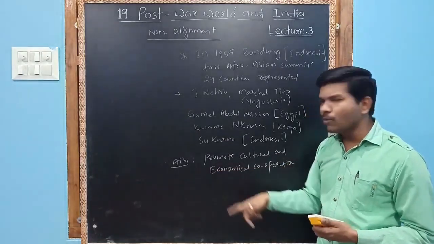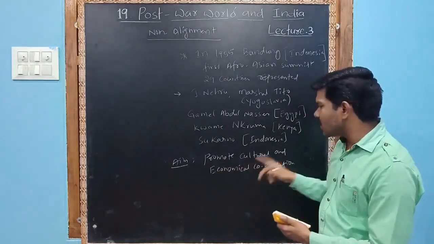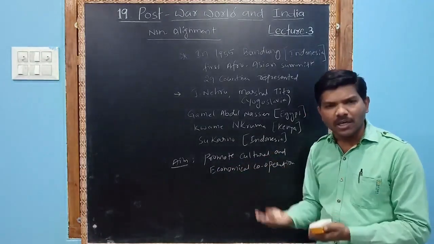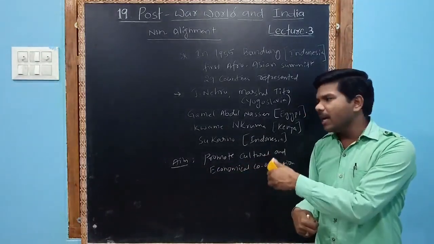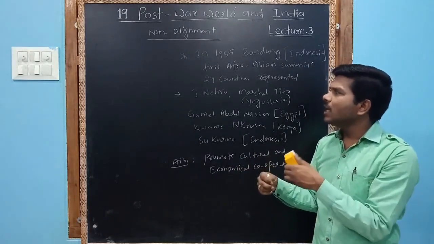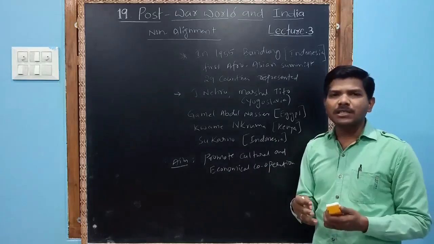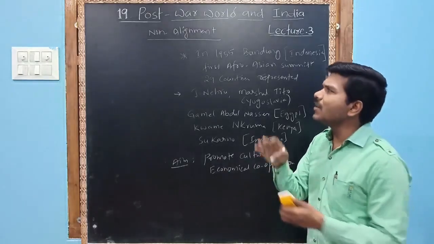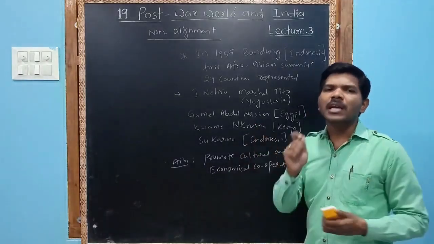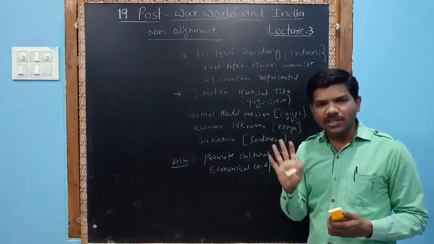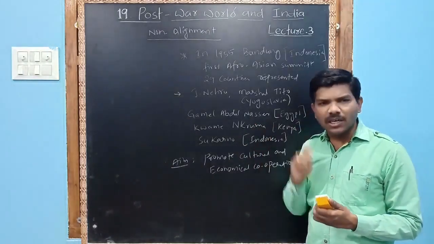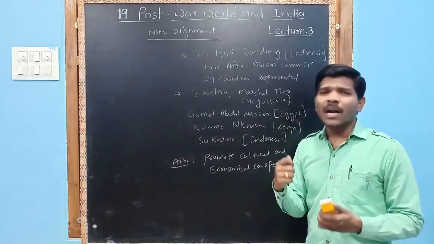That is the main aim, to promote cultural and economic cooperation among the countries. Thus this Afro-Asian summit was held. Most of the countries attracted to non-alignment were African and Asian countries.